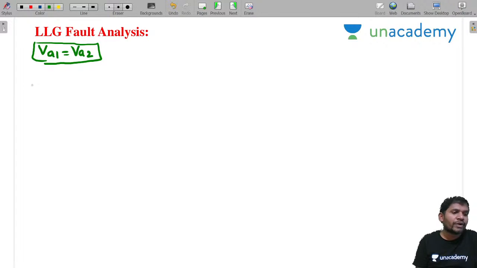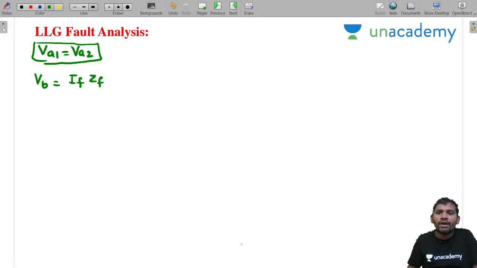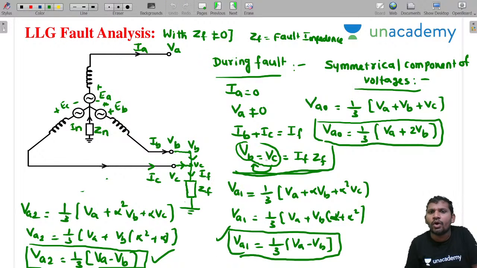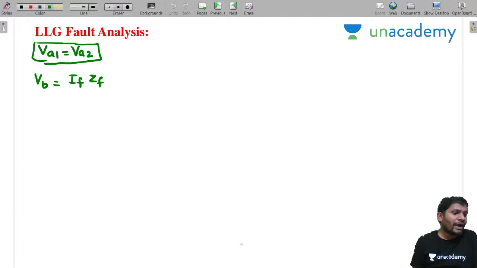Please concentrate, students. What is VB? VB equal to IF into ZF. VB equal to VC equal to IF into ZF means VB equal to IF into ZF; these conditions I am writing. What is the VB formula?